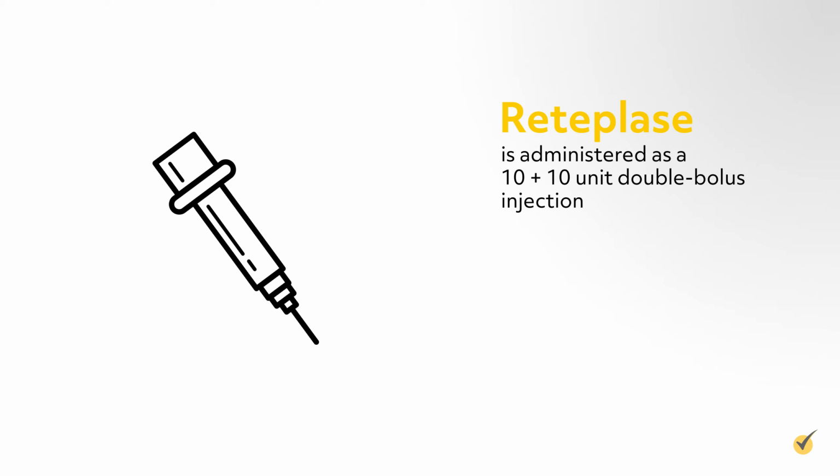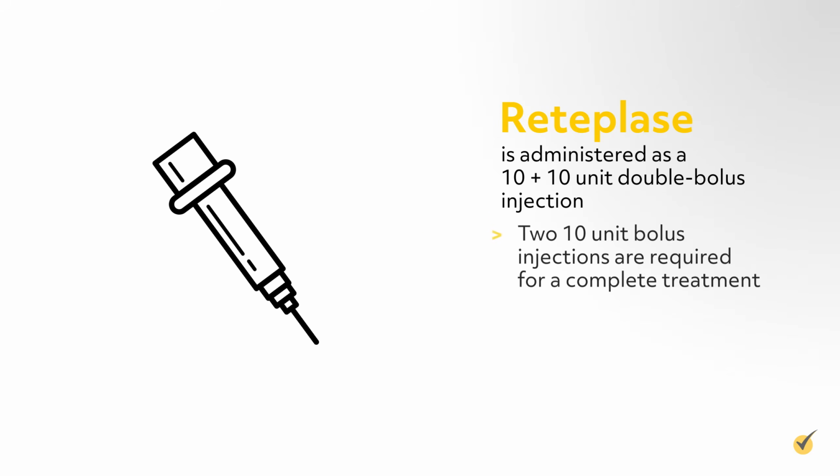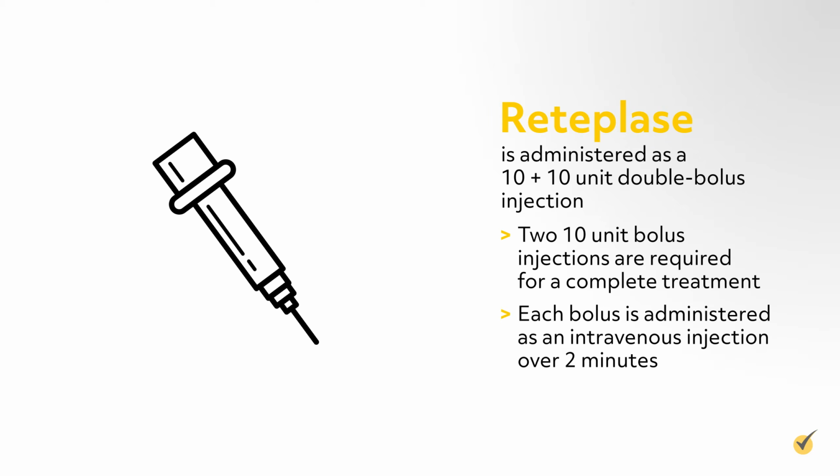Reteplase is administered as a 10 plus 10 unit double bolus injection. Two 10-unit bolus injections are required for a complete treatment. Each bolus is administered as an intravenous injection over 2 minutes.